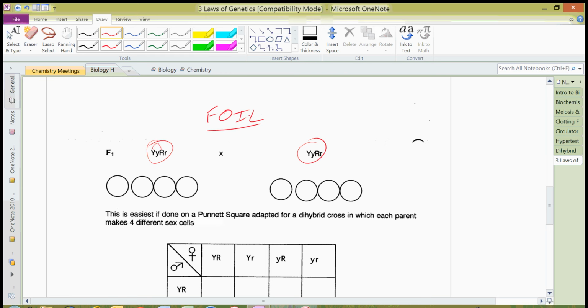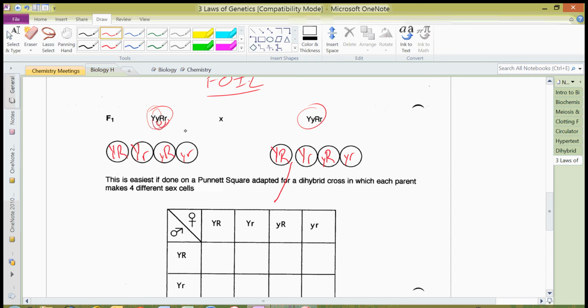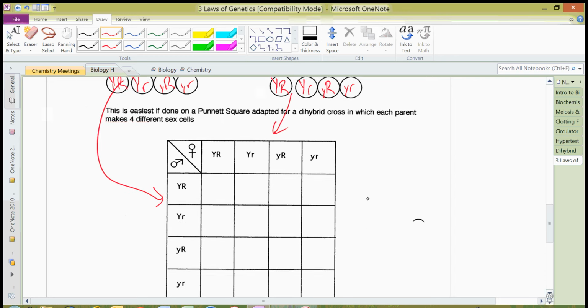Take your first ones, big Y, big R, your outside ones, big Y, little r, the inside ones, little y, big R, and the last ones are little y, little r. And the same thing over here for the other parent. Now, it doesn't really matter here which is the male and which is the female, because they're both making the exact same gametes. So we could say this is the female, and over here is the male, and we can go ahead and get our F2 generation.